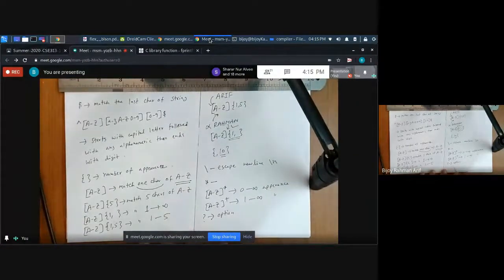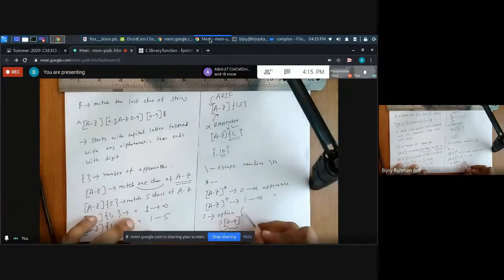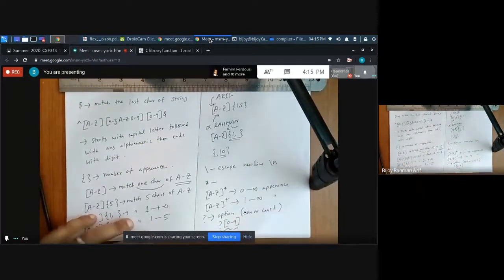If you write something like this, question mark 0 to 9, then what happens? If you get a digit, fine, it is going to match. If you do not get a digit, it is going to skip it. It says no, question mark. I can, I cannot. Option, can or cannot. This is the question mark.